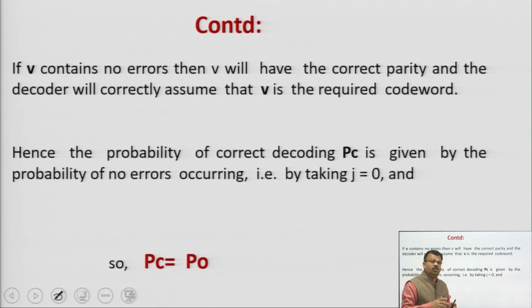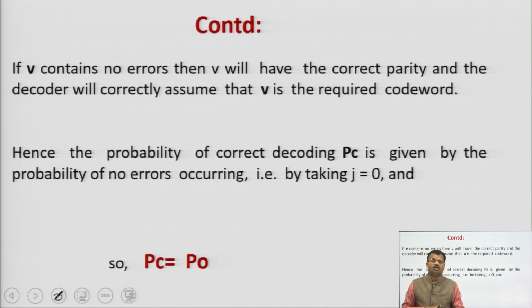Now, if we contain no errors, we will have the correct parity and the decoder will correctly assume that V is the required code word. If S is equal to 0, if we are not getting any error, obviously the decoder will decide that this is the correct code word.